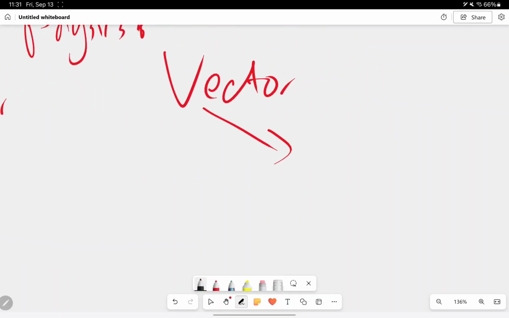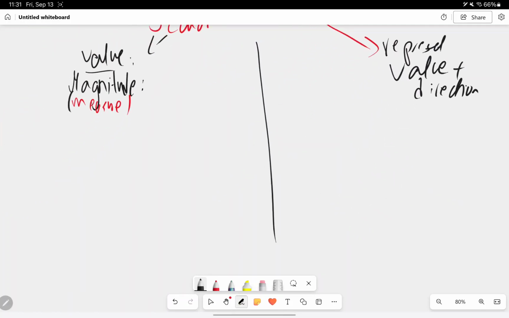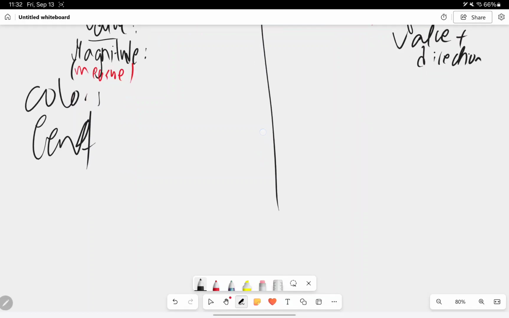Otherwise, a vector represents value plus direction. For example, let's say in real life, then we go into physical examples. For scalar, let's say we have color as a property. For example, let's say you have length and so on. Let's say you have mass. I can say, for example, you have a color of red, your hair color is red, and going to the right. It has no direction, just a value. These things we call scalar.